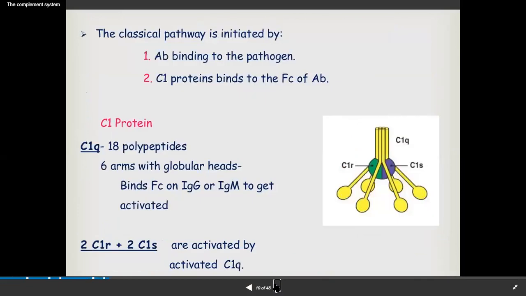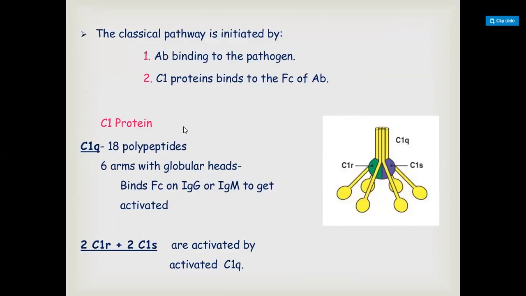Now we discuss the classical pathway. The classical pathway is the basic pathway of the complement system. It is a very important pathway, and it starts when an antibody binds to a pathogen.